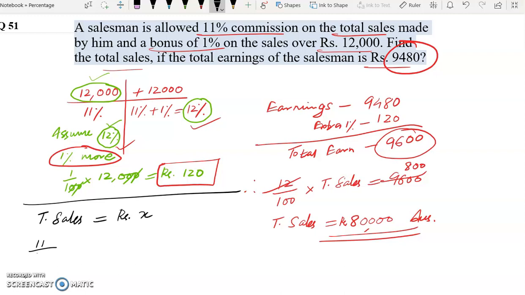So 11% is 11 by 100 of X. 11% of total sales plus 1% bonus on the sales over rupees 12,000. So 1% of sales over rupees 12,000 means X minus 12,000. X is our total sales. Now this will give us the total earning of the salesman, which is rupees 9480.